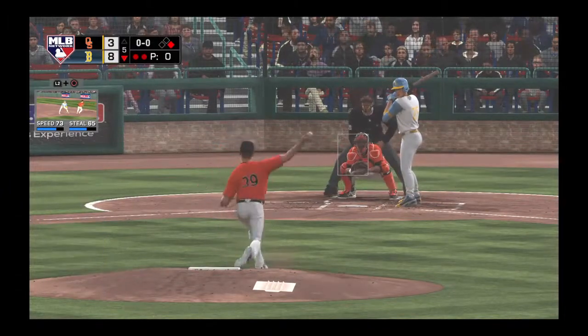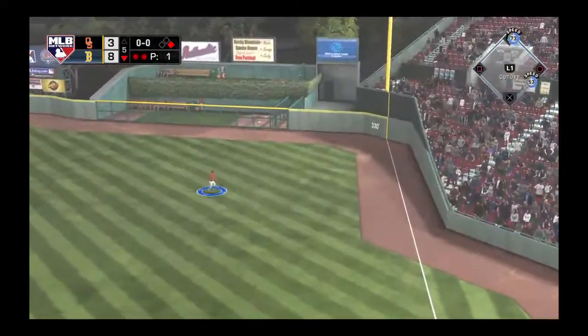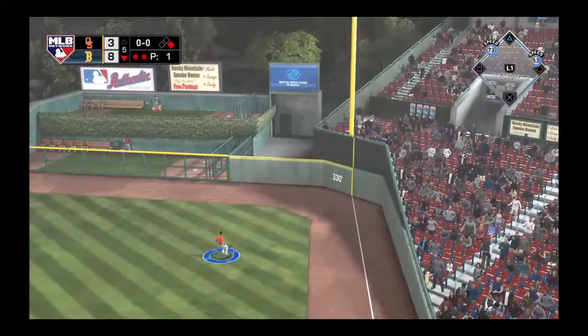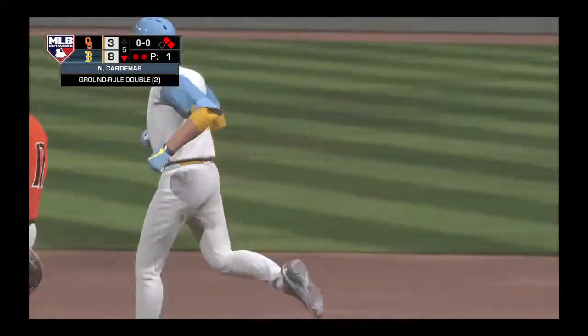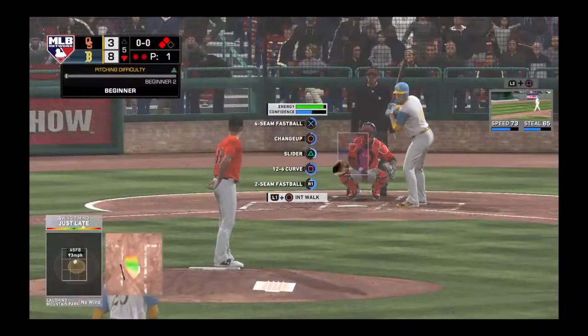Ready with the first pitch. Here it comes. In the air out toward right field. Long run for the right fielder. He can't make the play as it hops over the wall, and that's a break for the defense as it's going to keep the runner from first from scoring.